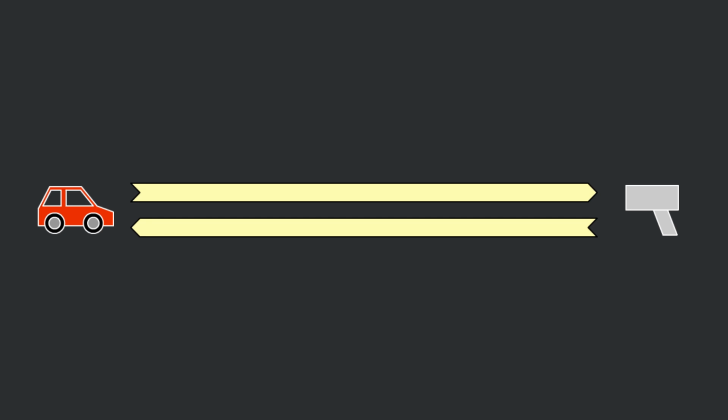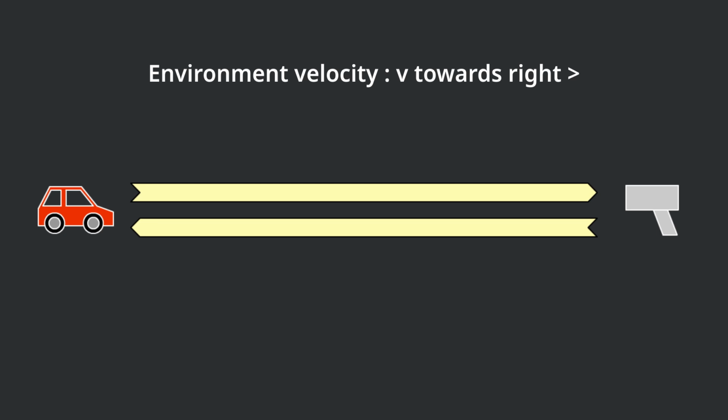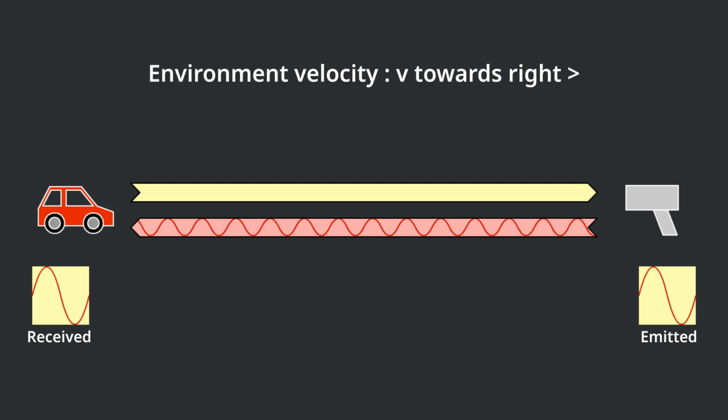As we know from the spacecraft speedometer that speed should be absolute, let's see how the waves look if the environment is moving. Assume the environment resultant velocity is v towards right. Consider both parties have relative motion equals 0. When the wave was emitted from the radar, since the radar is moving right with speed v, there will be a redshift on the wave. But interestingly, when the wave reaches the target, since the target is also moving right with speed v, the redshift would be cancelled out. That means, from the target perspective, the wave frequency received is the same as the wave frequency emitted from the radar.